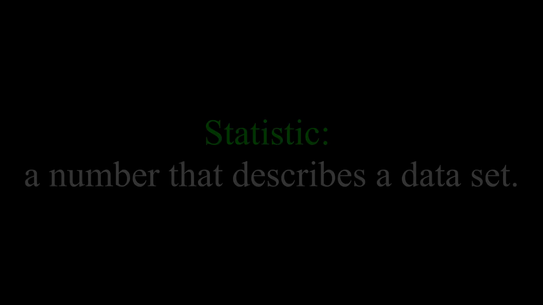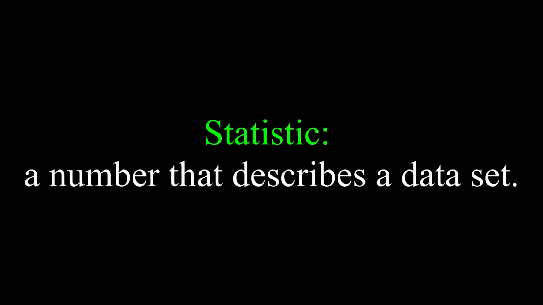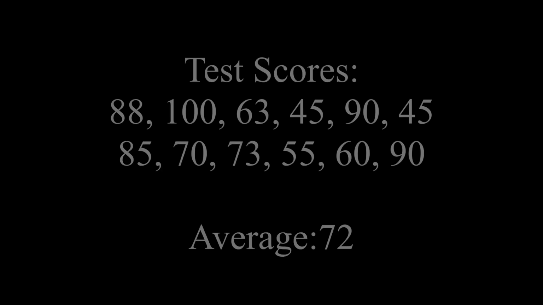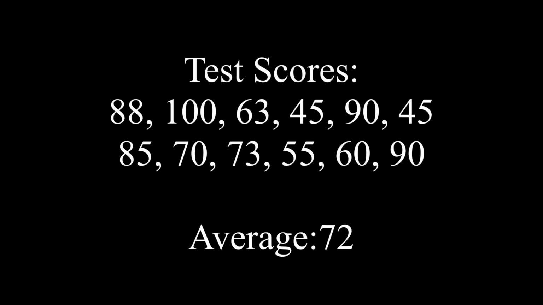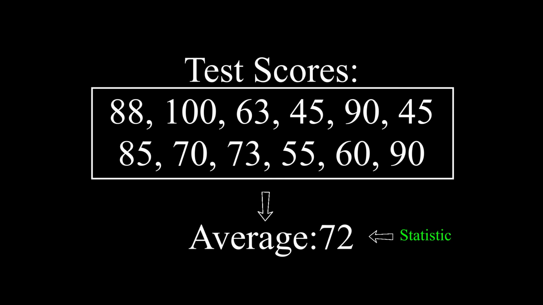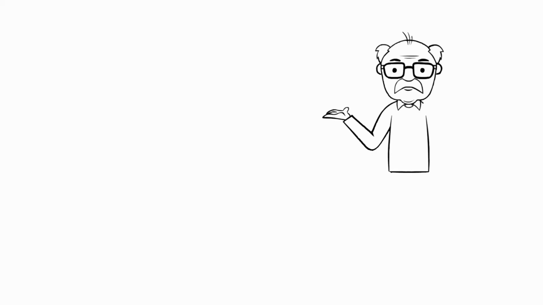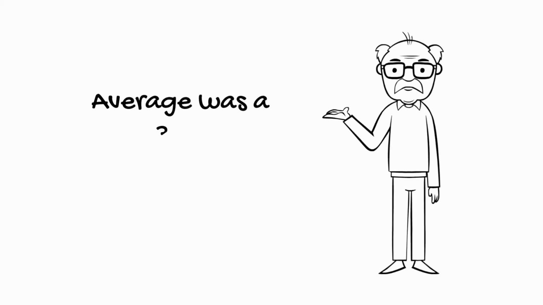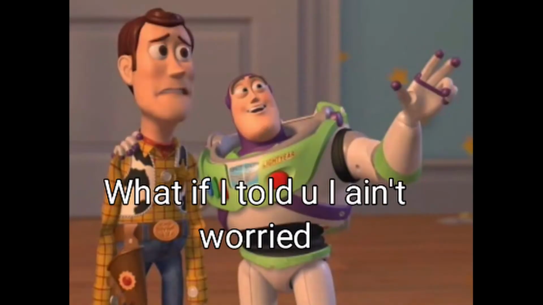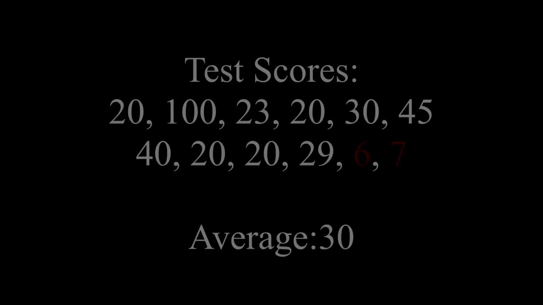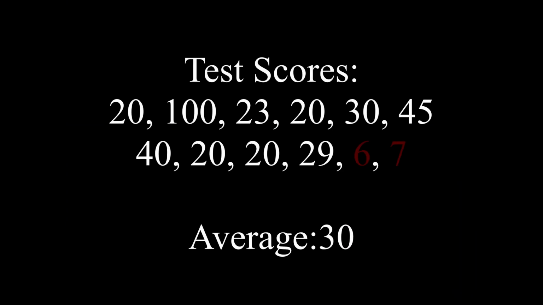A statistic, however, is a number that describes a data set. If we had a bunch of test scores, and the average of these test scores was 72 out of 100, that number would be a statistic, since it describes something about all the tests. If you came into a room before getting your test back and the teacher announced that the average score was a 30%, would you be excited to get your test score back? Despite not knowing your score, that statistic tells you something about the class in general. Someone, at the very least, did not do well.